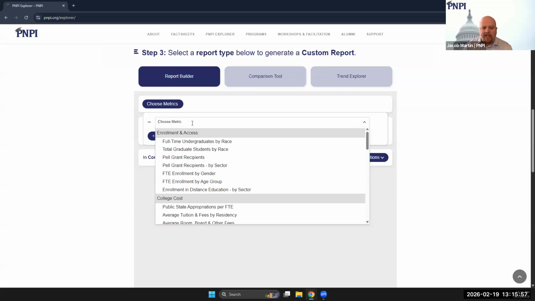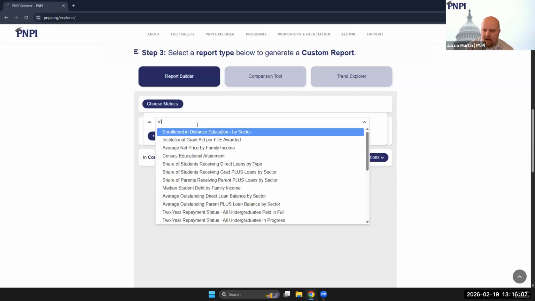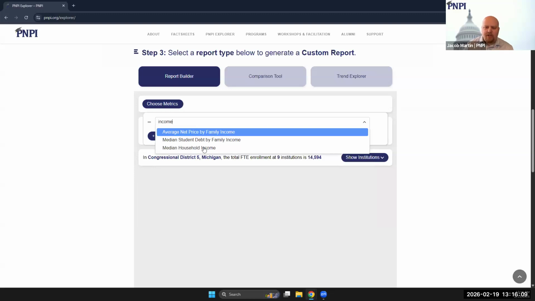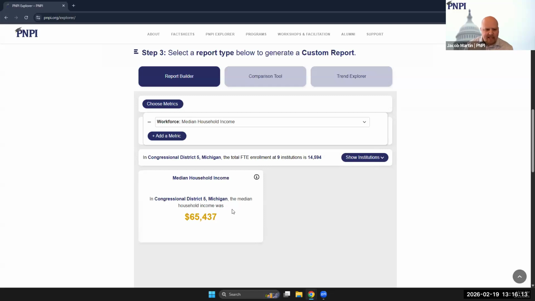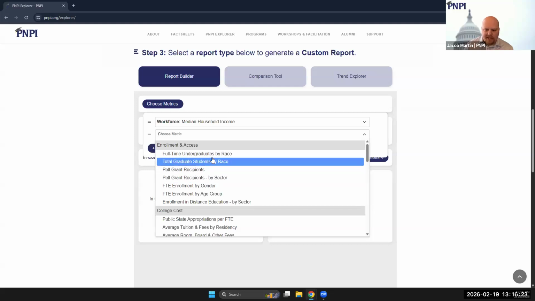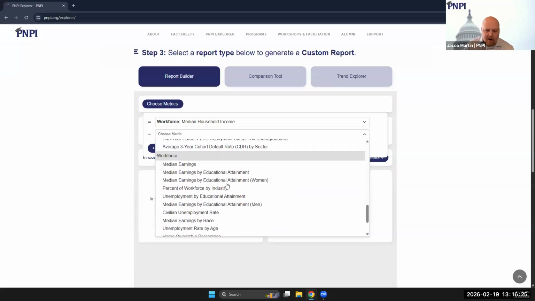So I know that we didn't include median household income in our workforce curated report, but it is possible that that's a metric that you're looking for. So what I can do here is I can type in income, and that narrows this down quite a bit and allows me to select median household income. Once I select that, it automatically shows up on my report, and I have my first metric. For any additional metric that I want to do after that, I'll simply click Add a Metric and follow the same steps. Now for this, I'll just go ahead and scroll down.